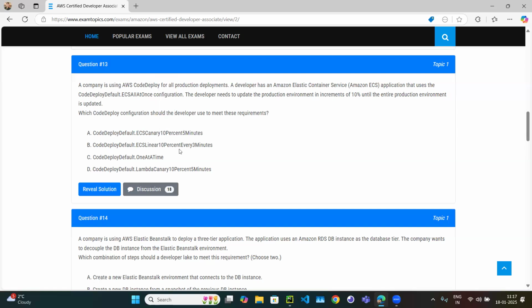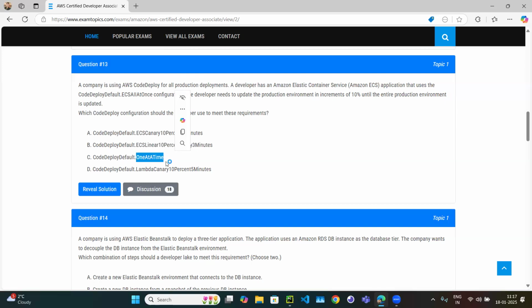But this is not something which we want. We want to first deploy 10%, then the next 10%, then the next 10%. We don't want just 10% in the first place and then the remaining 90% together. No. ECS Linear 10%. This looks correct. Linear 10% means first deploy 10%, then 10%, then 10%. This looks correct.